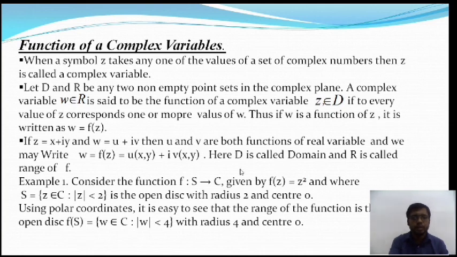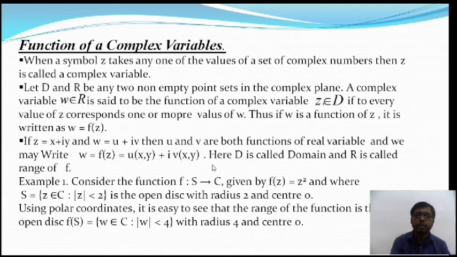Okay, I'll take some examples of functions of a complex variable. First, say f of z is equal to a polynomial function of z: z to the power 4 minus 3z cube plus z squared.